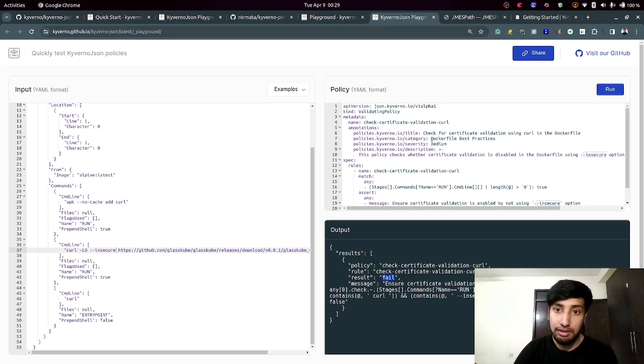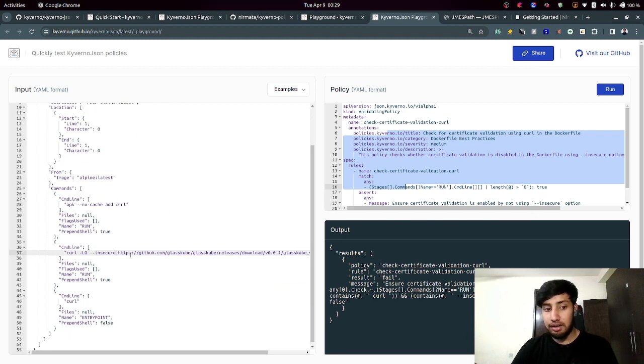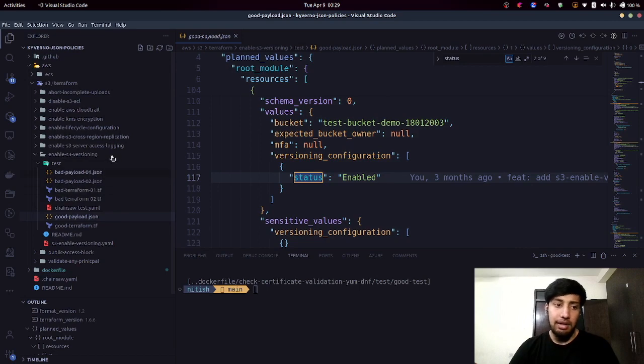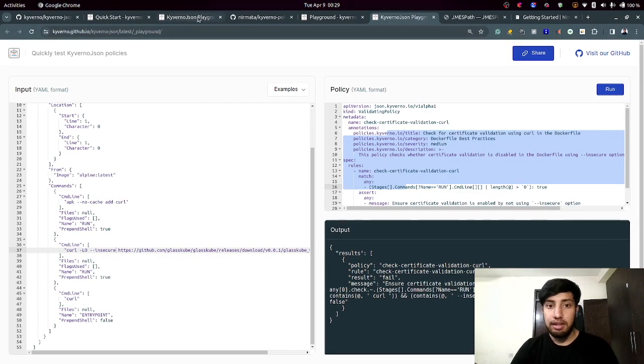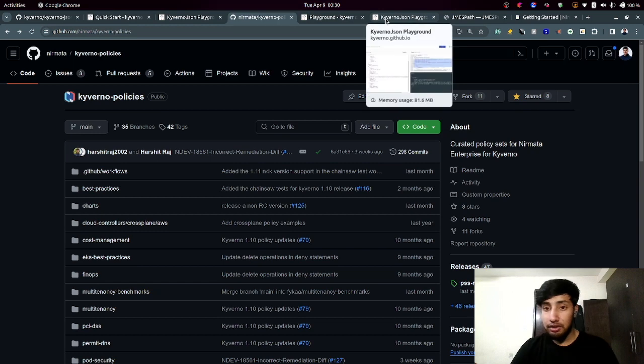Whenever you're trying to install some certifications or some packages using the curl command, and imagine your infrastructure has a --insecure option by default, and you try to run this policy against your infrastructure, it is going to tell you that you need to make sure that your certification validation is enabled. That's another use case. Cool. So we have a lot of use cases that we can definitely see, but all these will be pushed to the Nirmata/Kyverno policies repository. So make sure you keep an eye over it.